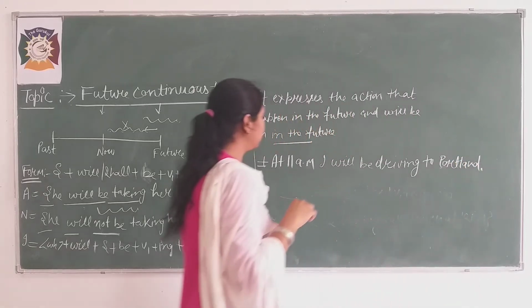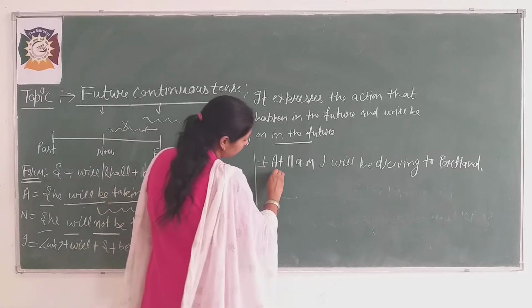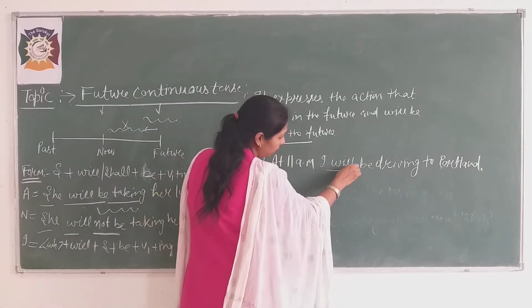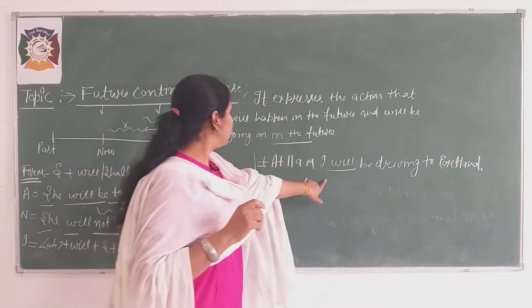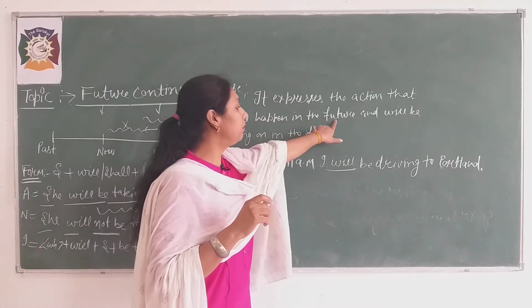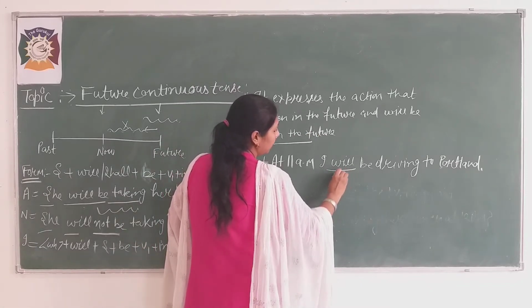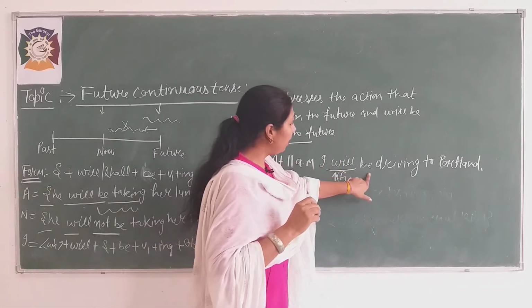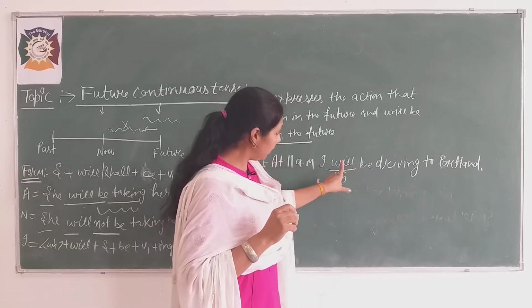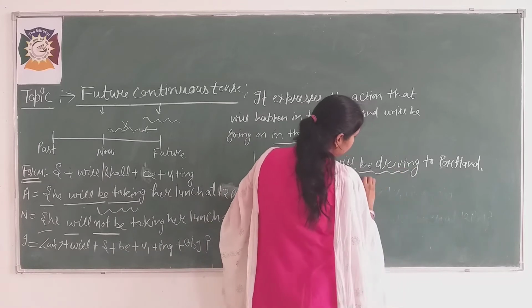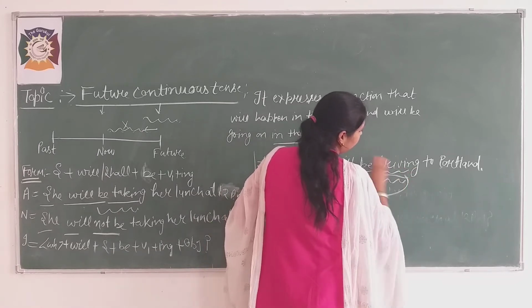Is it clear, beta? See what I just want to say through this sentence. Because I have used will here, it means the action will happen in the future. This is the indication of future, beta. And if I am using will be plus ing, it shows the action is in progress. Okay, beta?